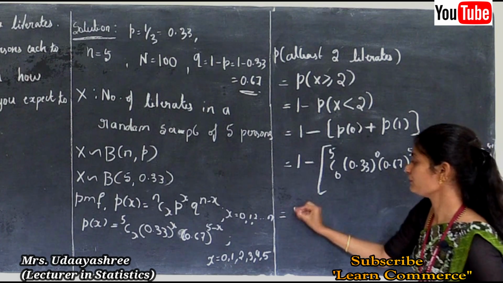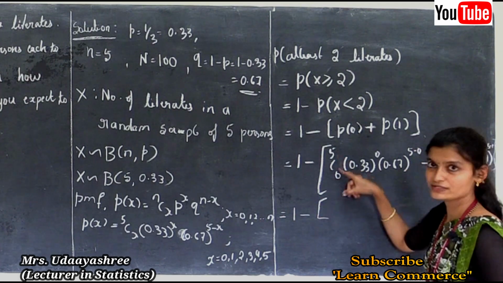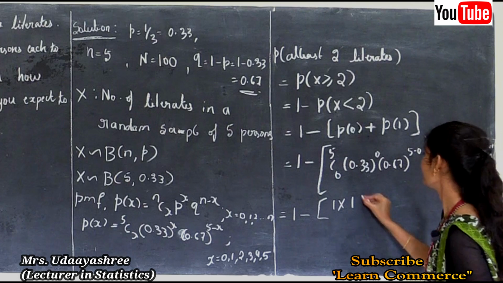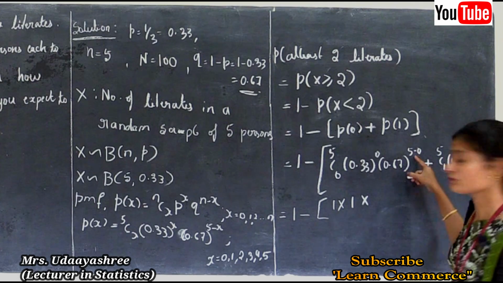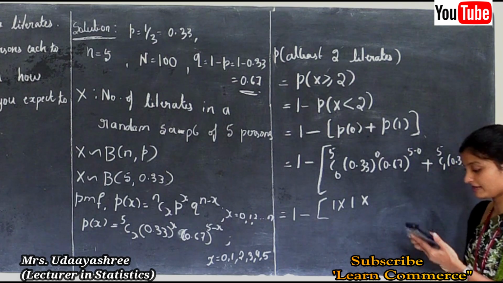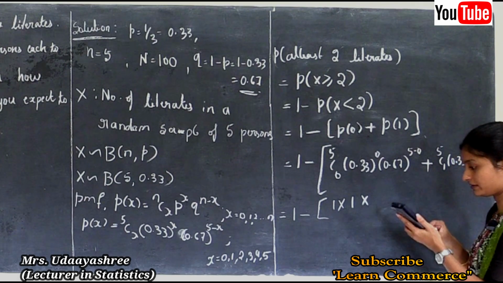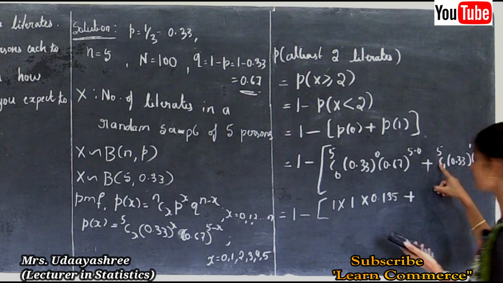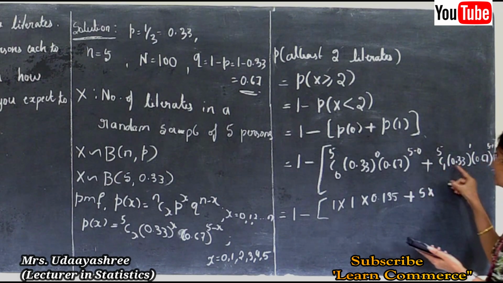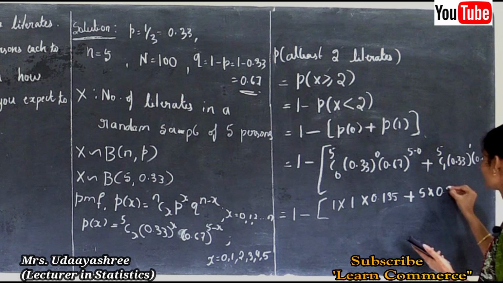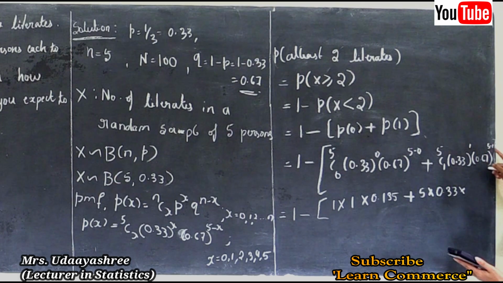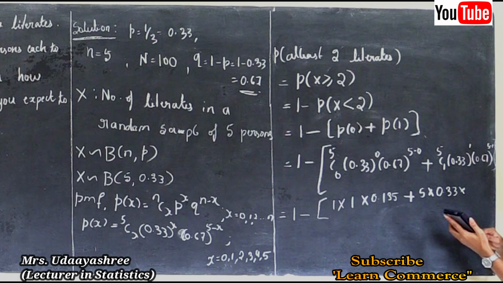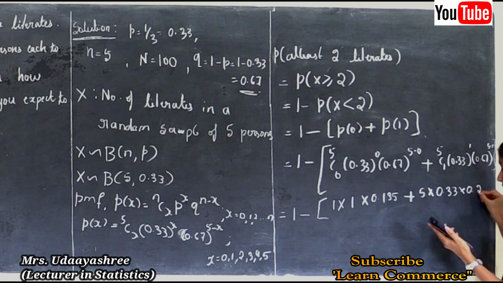This is equal to 1 minus, here 5C0 is 1 into 0.33 to the power 0 is 1 into, here 5 minus 0 is there, so 5, then 0.67 to the power 5 is 0.135, plus here 5C1, that is 5 into 0.33 to the power 1, that is 0.33, into, see here 5 minus 1 is 4, next 0.67 to the power 4 is 0.20.